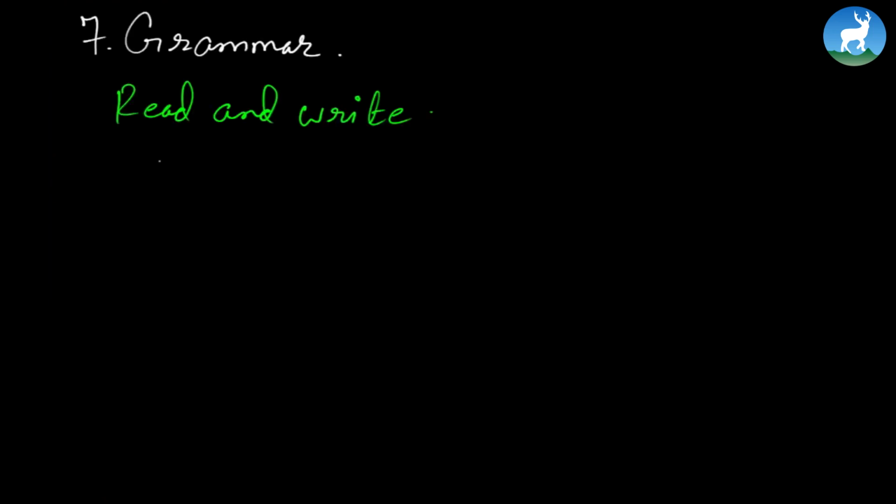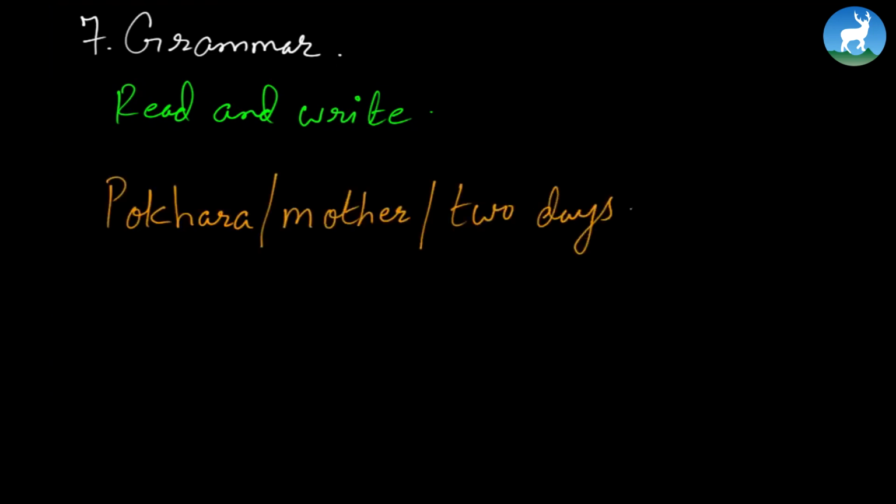Now let's look at the grammar portion here. As per the book, number 7, grammar, read and write. Let's look at one of the examples given in the book. This is more like jumbled up sentences, and when we make a sentence out of it, I'll tell you how. Here we have first Pokhara, mother, 2 days, hotel. And look how the sentences are connected. We're connecting one word to the other and there's a slash in between. Take care of this. We're connecting words or phrases to one another and we make sense out of it. All right, so this is how the example goes.